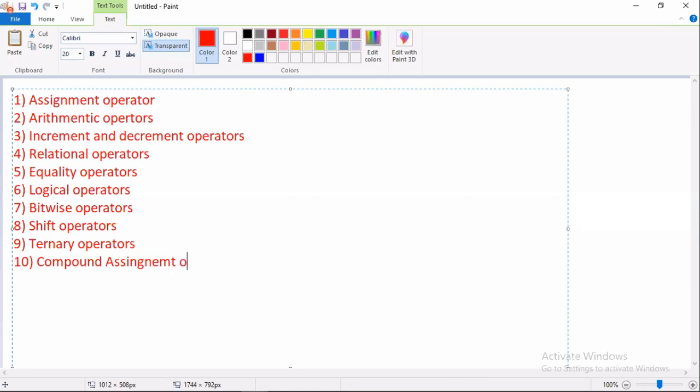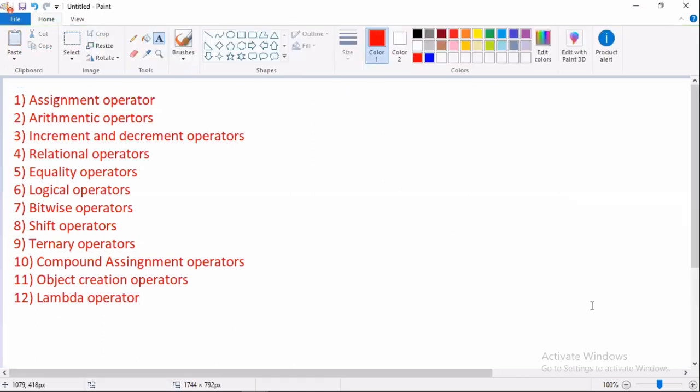Compound assignment operators. The next operator is what? Object creation operators. And then last, the Java 8 feature operator, the lambda operator. So these are the 12 category operators we have.